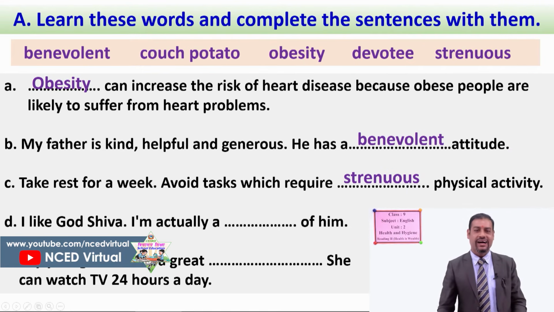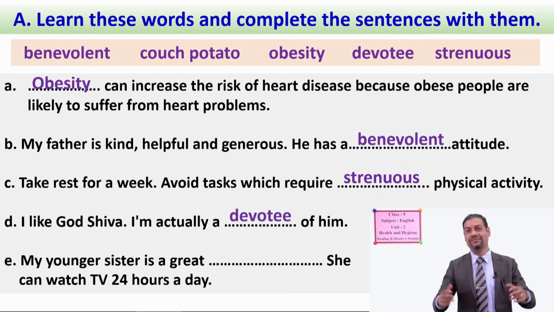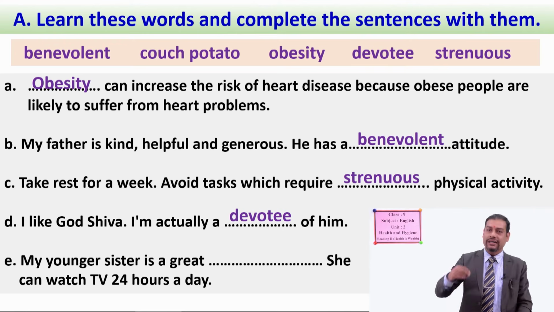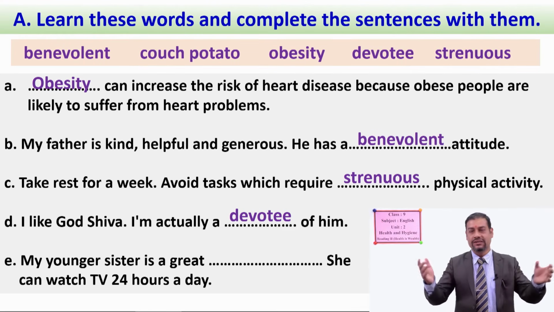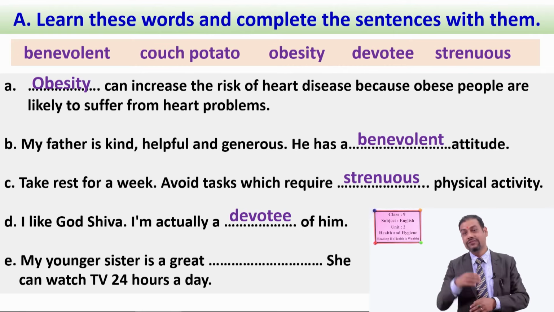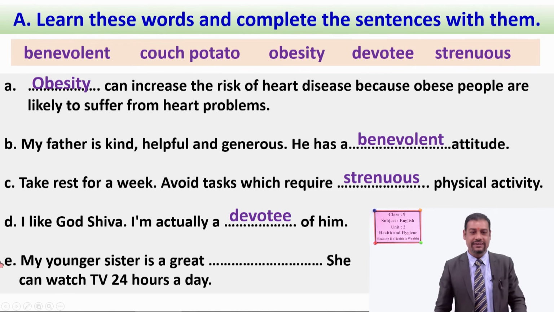Now, number D, I hope you all might have done correctly. I like God Shiva. I'm actually a, again you tell me your answer. Yes, that should be devotee, D-E-V-O-T-E-E, devotee, follower. For example, if you worship God Shiva, you are a devotee of God Shiva. If you follow Buddha, you are a devotee of Buddha, okay? If you follow Muhammad, you are a devotee of Muhammad. If you follow Jesus Christ, you are a devotee of Jesus Christ, okay? Follower.